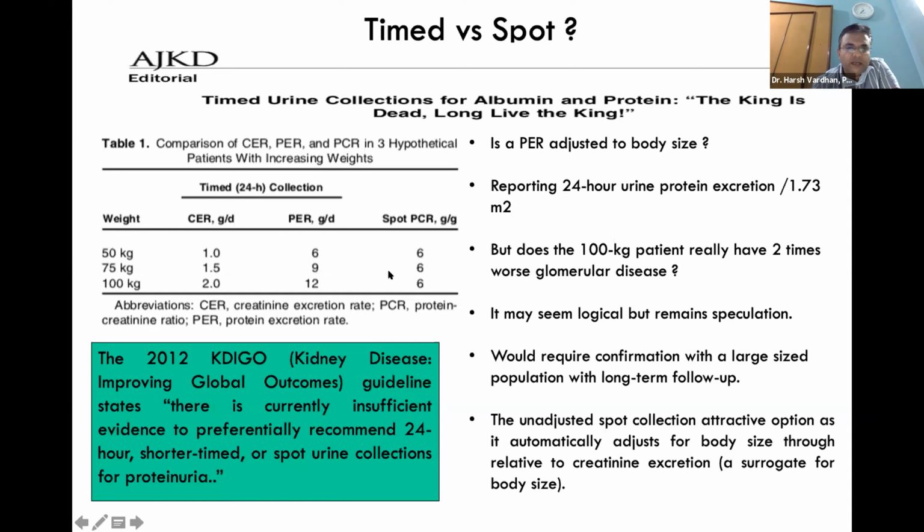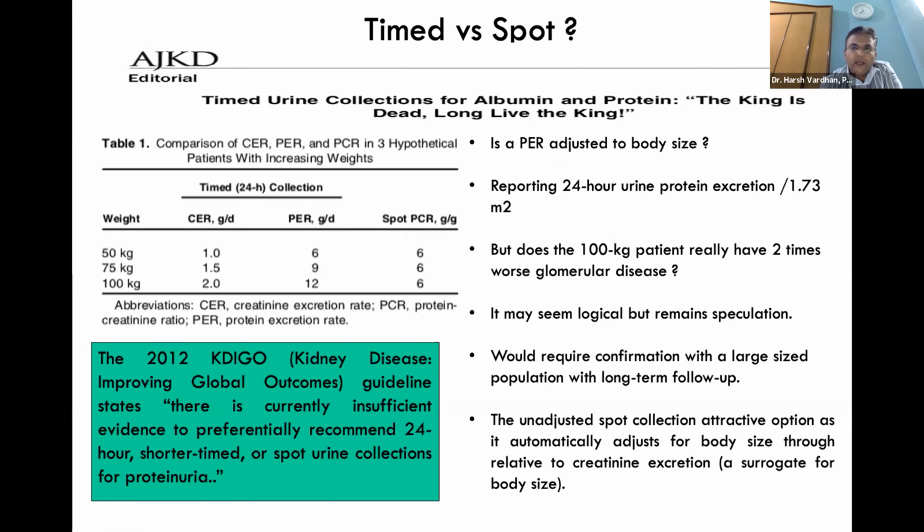Let's see these three clinical scenarios. There is a 50 kg man, a 75 kg man, or a 100 kg man. Creatinine excretion rate, we assume it to be 1 gram, because that's how you calculate ACR. Now, ideally, looking at the mass, the creatinine excretion would be 1, 1.5, and 2 grams per day, and protein excretion rate per day would be 6 grams, 9 grams, and 12 grams. But if you see spot PCR, it remains 6. So protein excretion rate, usually we do not adjust it to body size.